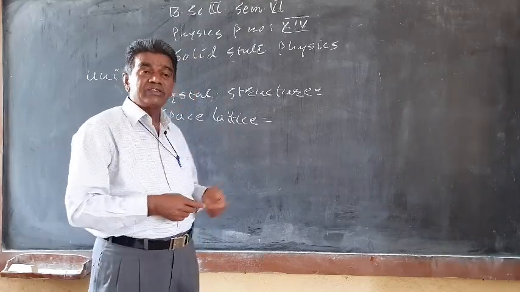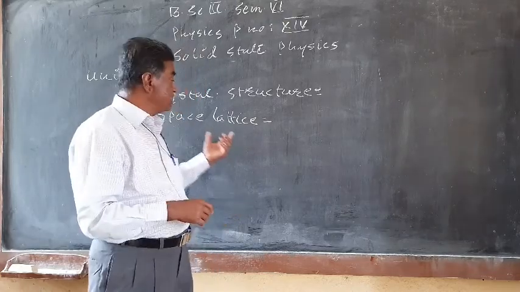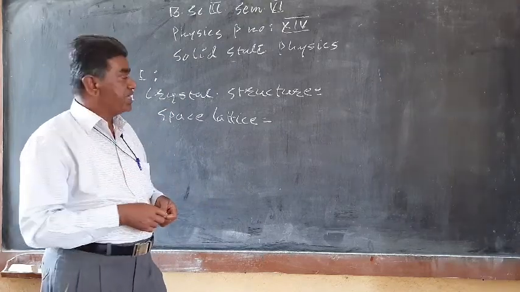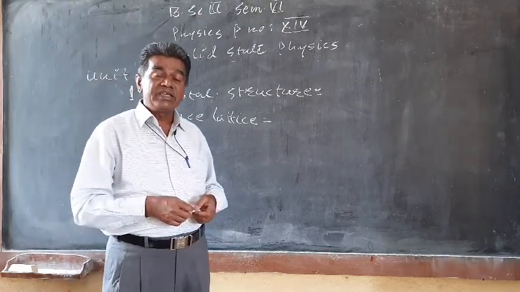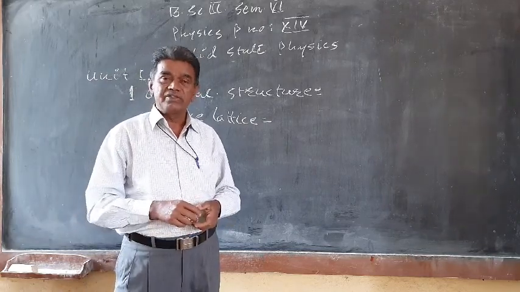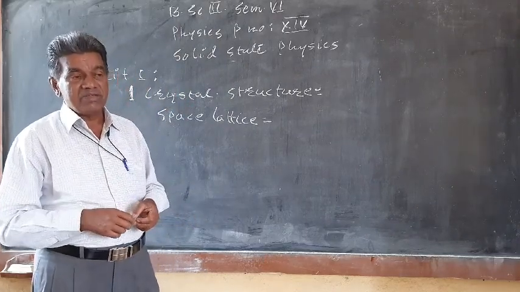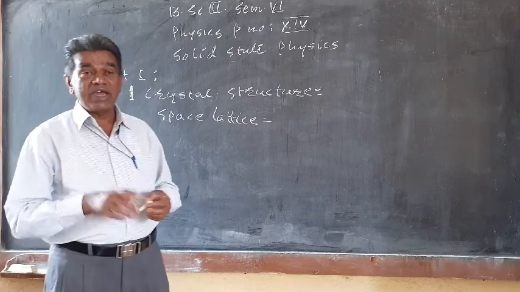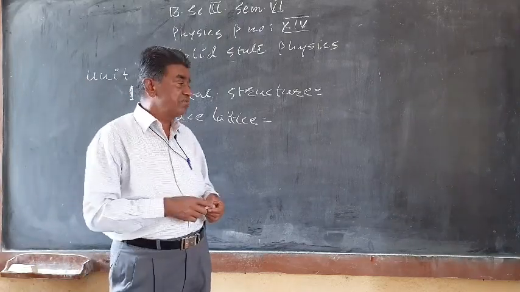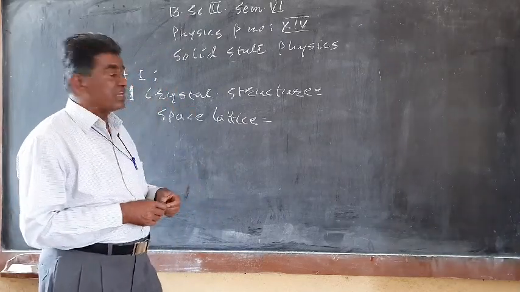There are so many ways of arranging the points in 3 dimensions which satisfy the space lattice. It is found that there are only 14 ways of arranging the points in the space lattice, and how that arrangement can be converted into crystal structure, that also we have to study. So there are only 14 crystal types, and those 14 crystal types are again compacted to make 7 crystal systems, and how that can be formed, that we will learn in the crystal structure.